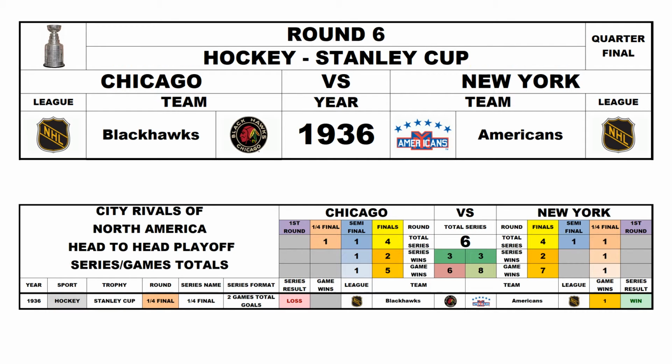Round 6, Stanley Cup quarterfinal 1936, Chicago Blackhawks versus the New York Americans. The Americans won the total goal 2-game series, so now it's Chicago 3, New York 3.